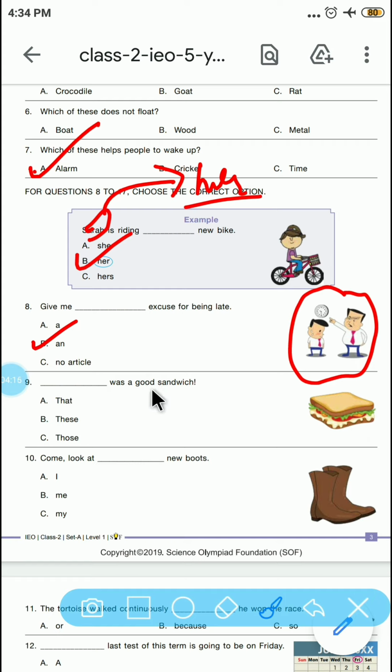Dash was a good sandwich. So here we have a sandwich and which is in singular form. Like there are no multiple sandwiches. So that was a good sandwich. Come look at dash new boots. So come look at my new boots. So it is